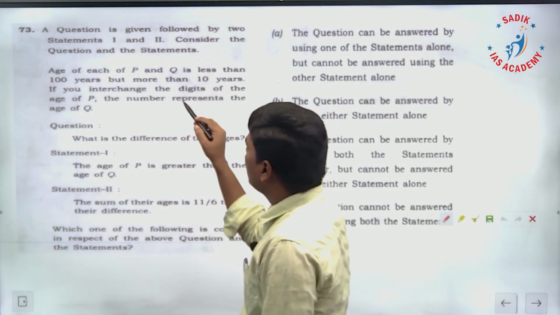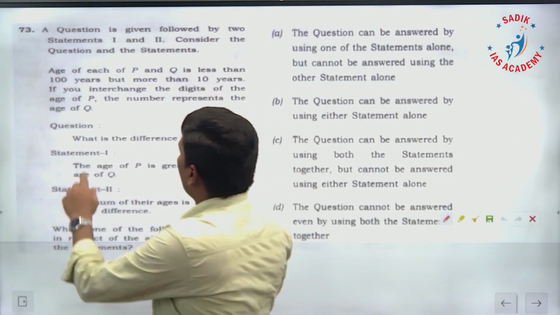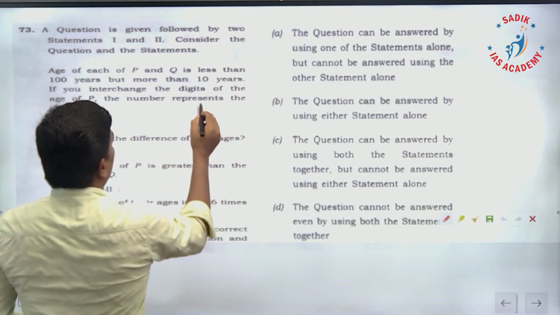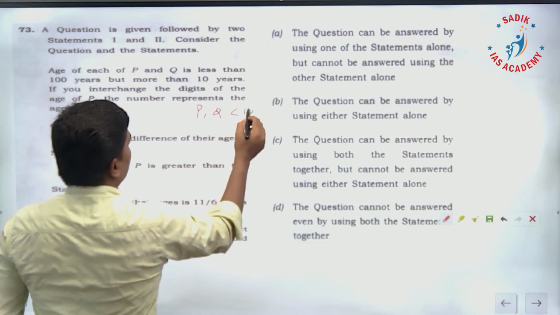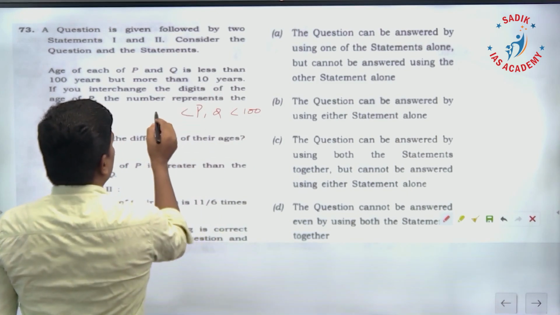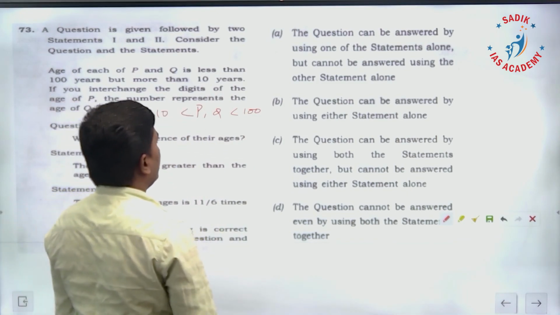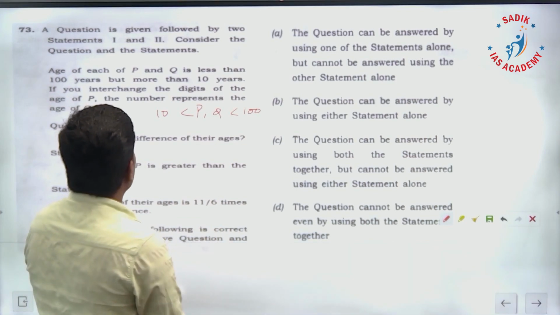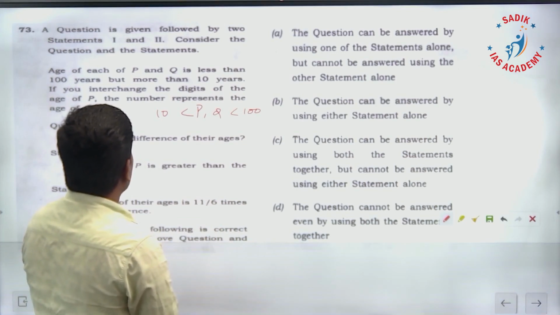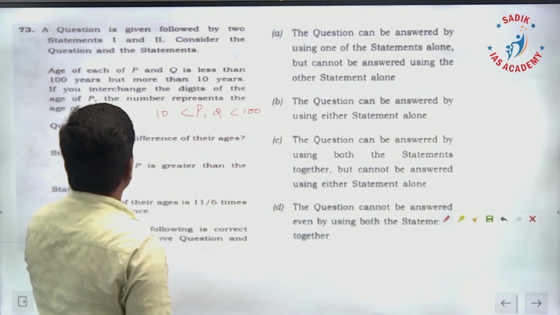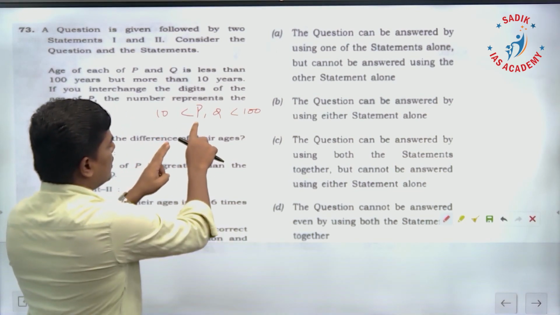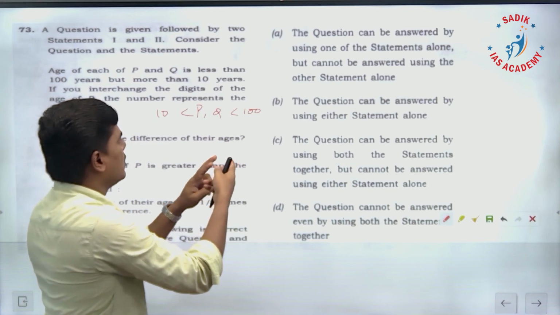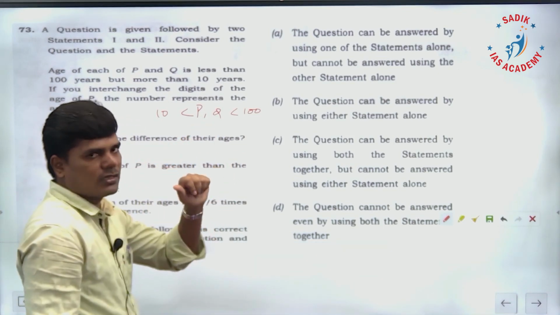Age of each of P and Q is less than 100 years but more than 10 years. That is, less than 3 digits and greater than 10, that means 2 digits. So P and Q are 2-digit numbers. If you interchange the digits of the age of P, then that is going to be the age of Q. That's what they have given.